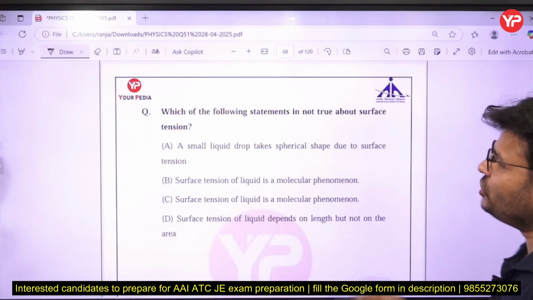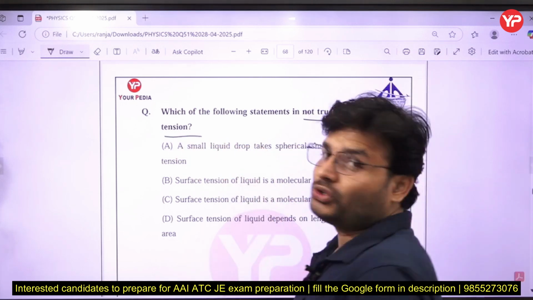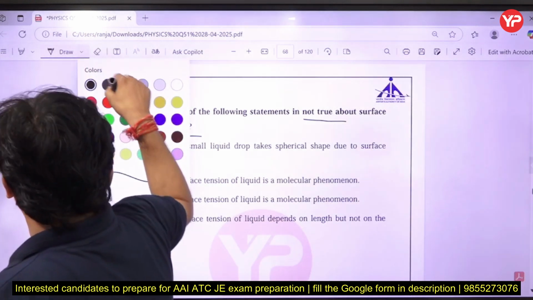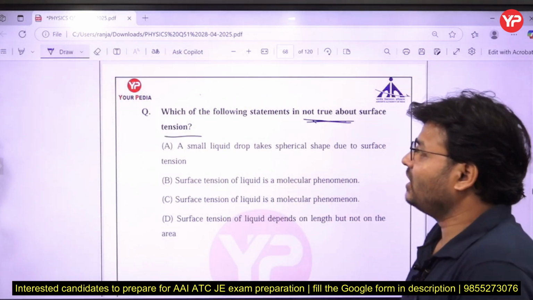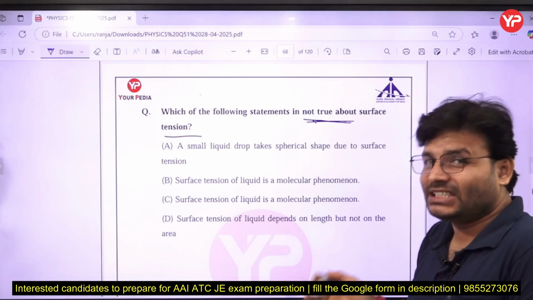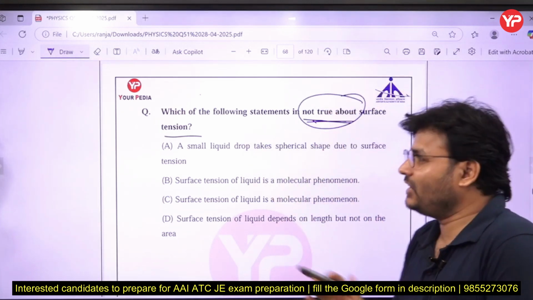Next question, which of the following statements is not true about surface tension? Not true. Listen to the question, not true about surface tension. That is what is going to be asked, right? A small liquid drop takes a spherical shape due to surface tension. Yes, that is right, but you have to choose the wrong statement. So that cannot be the answer.